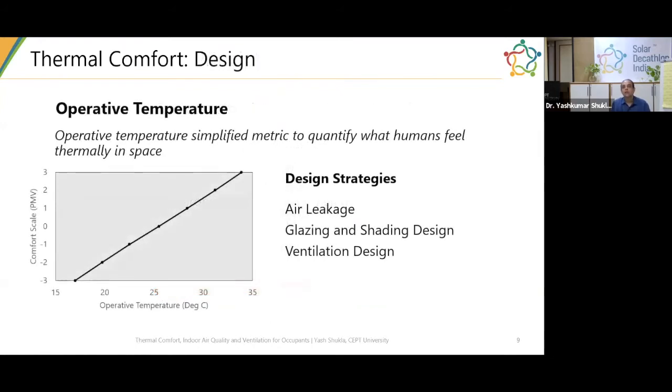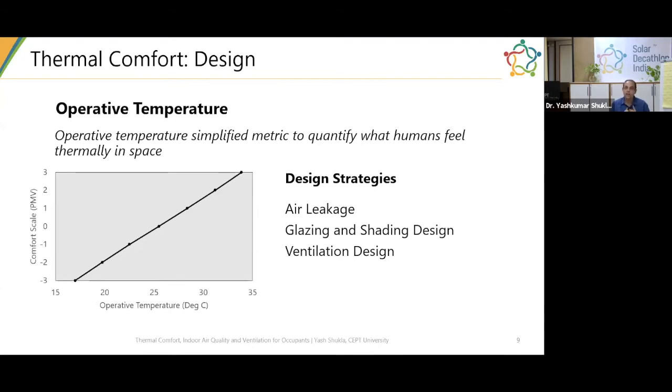So let me talk a little bit about each of these environmental parameters and what one can do to influence their values and how you can build that into your design strategies. As I mentioned before, operative temperature is a very simplified metric to quantify what humans feel.